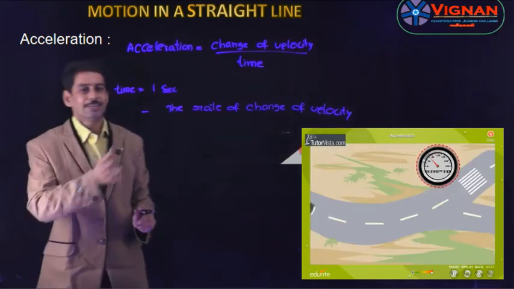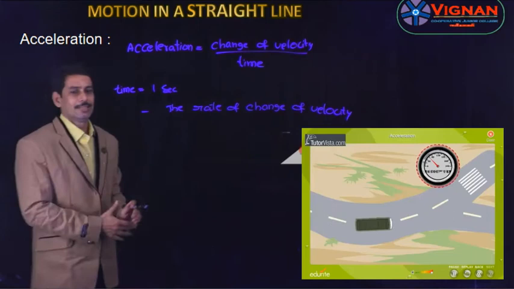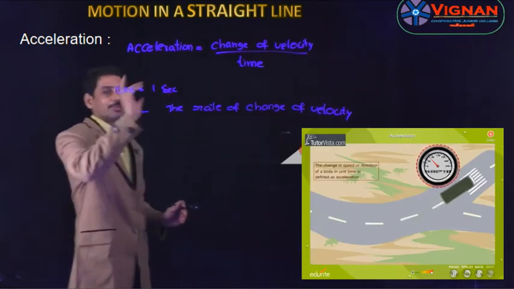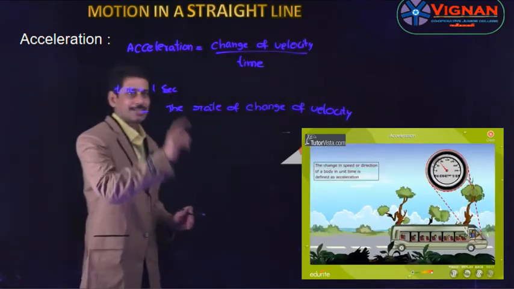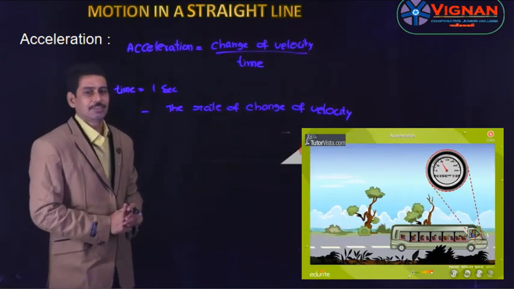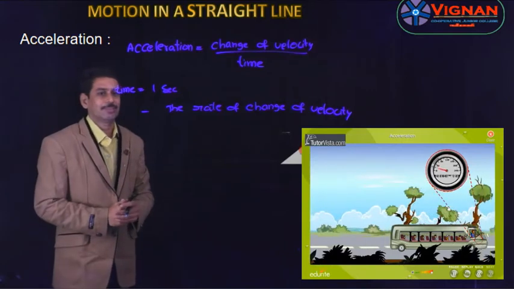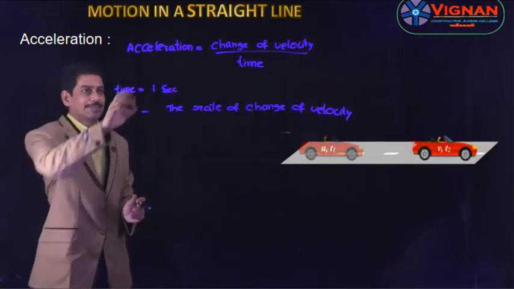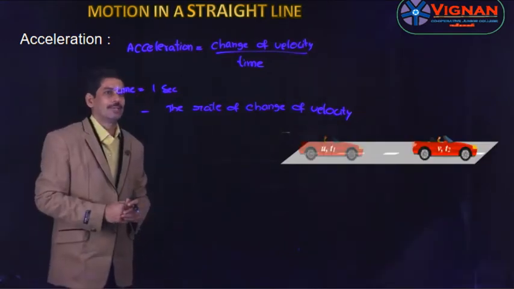Here the velocity may increase or decrease. If the velocity increases, the acceleration becomes positive. If the velocity decreases, the acceleration becomes negative. We will see that later. The definition of acceleration is the rate of change of velocity, whereas the formula is acceleration is equal to change in velocity by time.